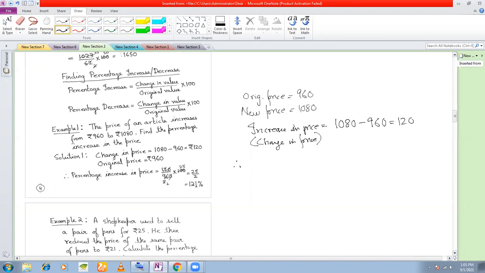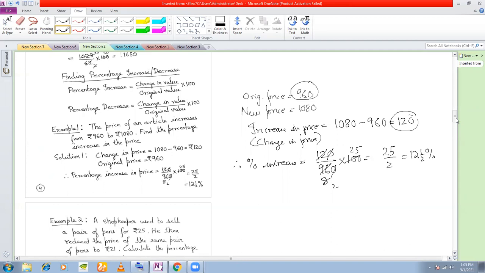So what is the percentage increase? Change in price divided by the original price into 100. Here we can cancel with 8, cancel with 4, and get 25 by 2, which is 12.5%. So the price increased by 12.5%.